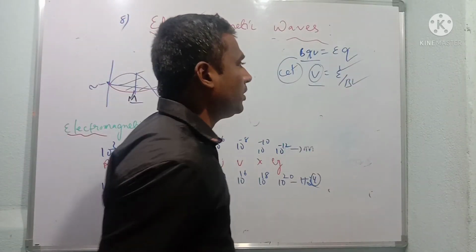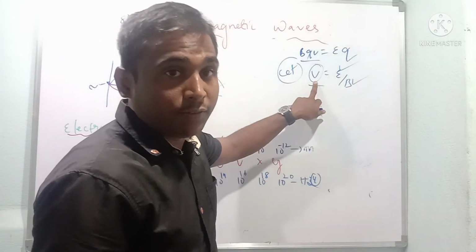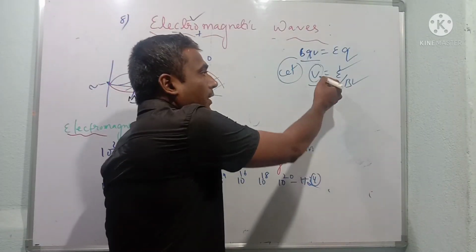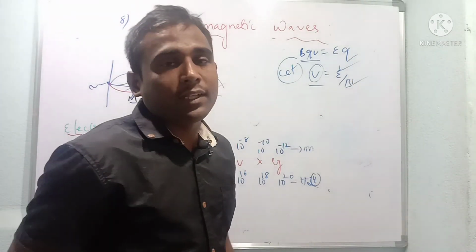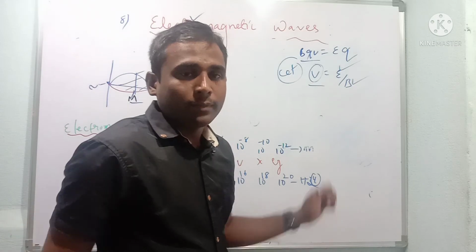They often ask this in CET. They will give the electric field and magnetic field and ask you to calculate the velocity, or sometimes they will give the velocity and magnetic field and ask you to calculate the electric field. Please note it down.